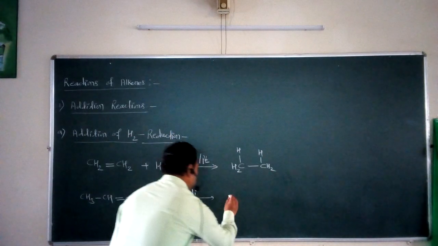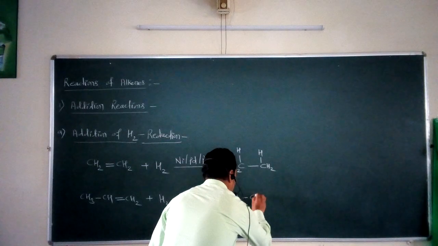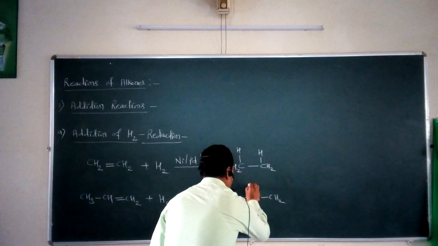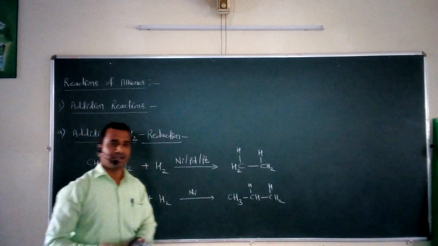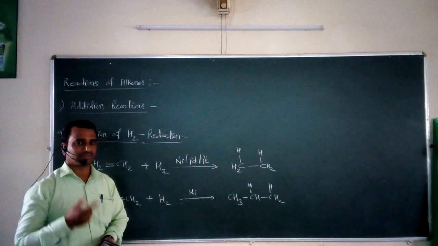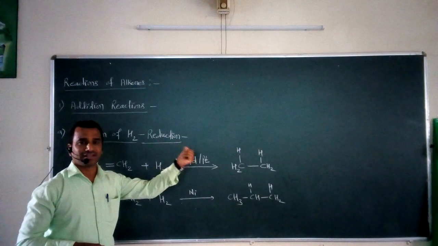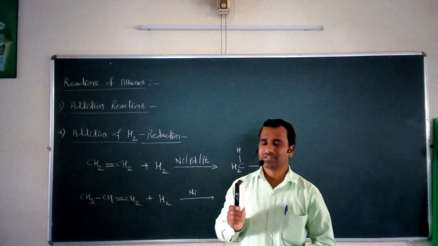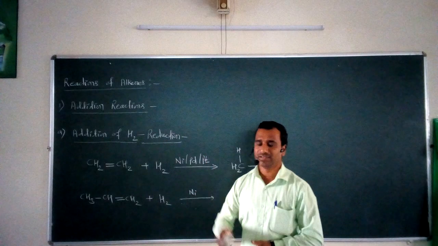So you will get the molecule CH3-CH-CH2, with the first hydrogen and the second hydrogen added. Again hydrogen is added across the carbon-carbon double bond. So this is an addition reaction, and specifically a reduction reaction. This is the first simple addition reaction given by alkenes, the addition of H2.